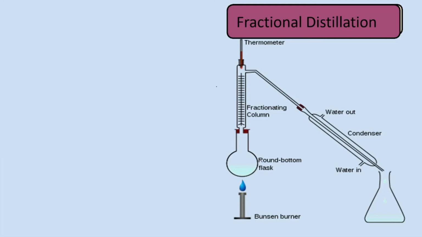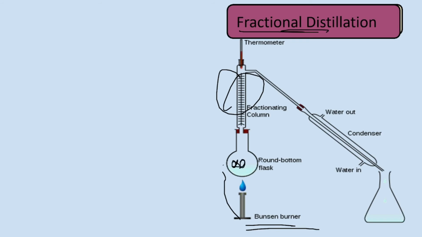What happens over here is that we place a fractionating column above the flask and then we start heating it. As I told you, this fractionating column has beads in it, and as these are the two liquids, when the first liquid which has the lesser boiling point passes through it, it will go away, and when the second liquid tries to pass through it, these beads will condense it and then it will settle down again.